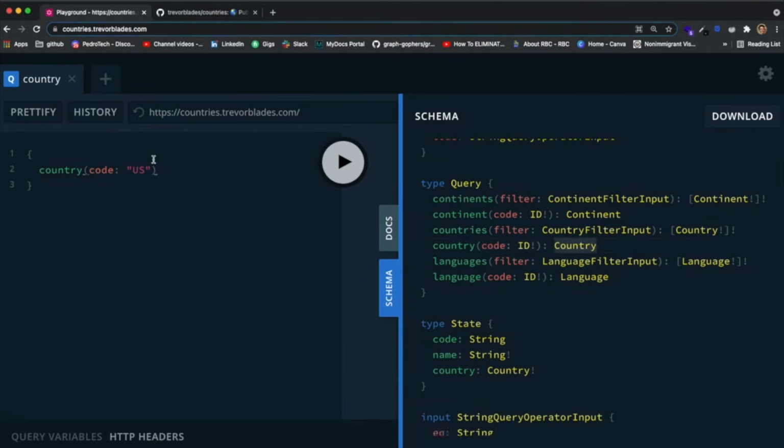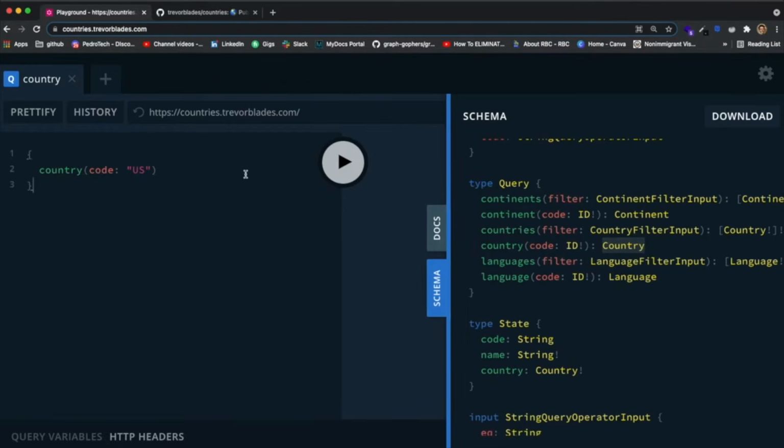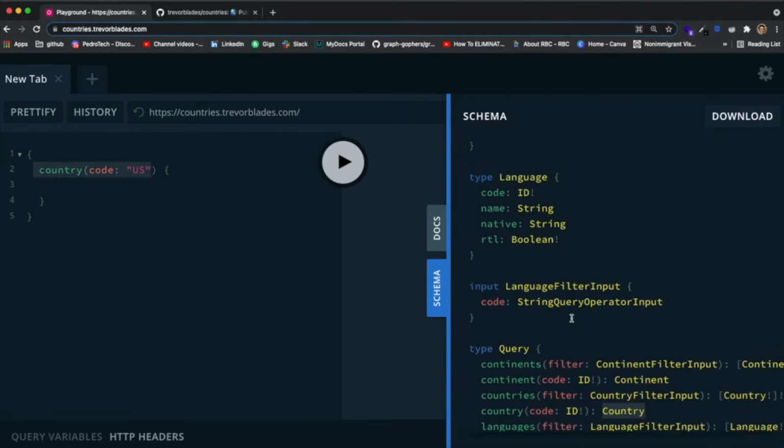So in order to actually get this information, whenever we have a field that returns a type that isn't one of the basic types from GraphQL, we actually need to specify what we want from that type. So to specify, we open and close curly braces again. So for each field that you want to get information from, you just open and close curly braces and specify which fields you want. So country should return a country type. So let's go to the country type.